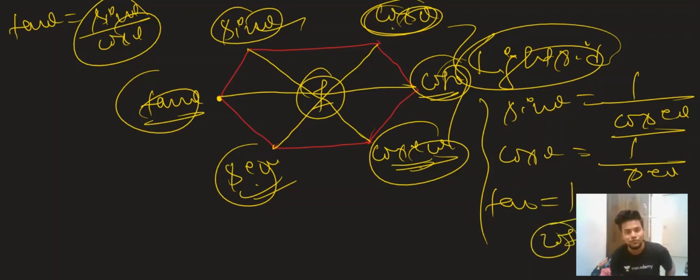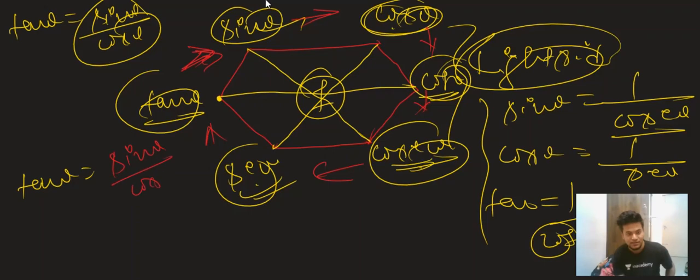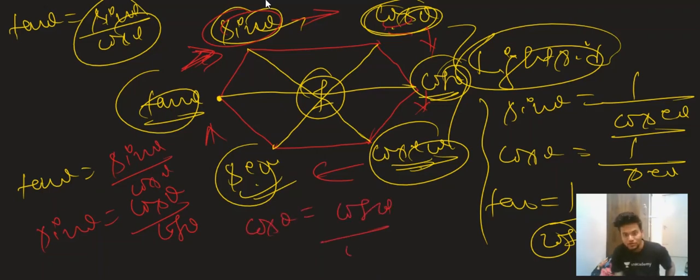Now if you have to get any formula, for example tan theta equals what? Just go clockwise, and going clockwise any formula can be derived. Tan theta is equal to sine theta by cos theta. Similarly, sine theta equals cos theta by cot theta. Now cos theta will be equal to cot theta by cosec theta. In similar fashion we can get the others.